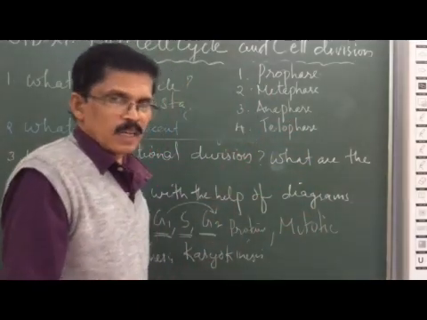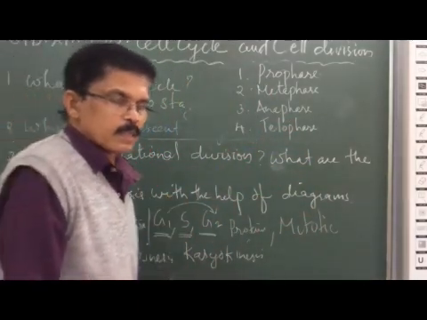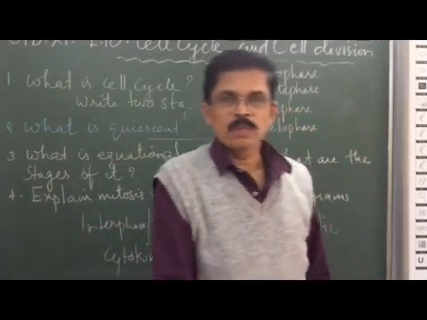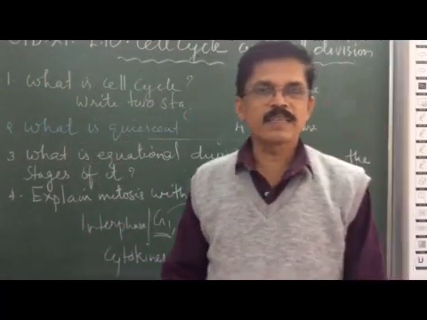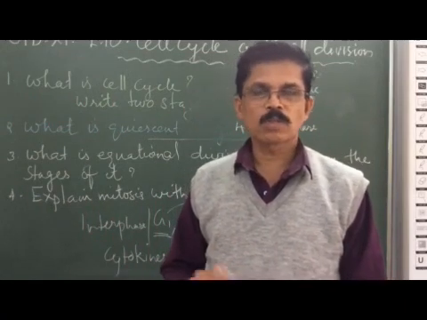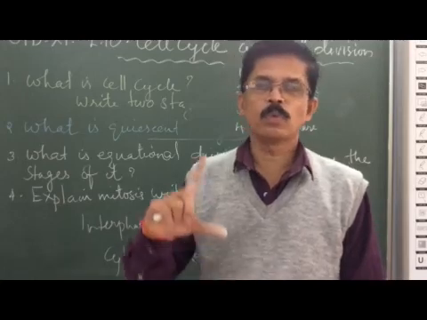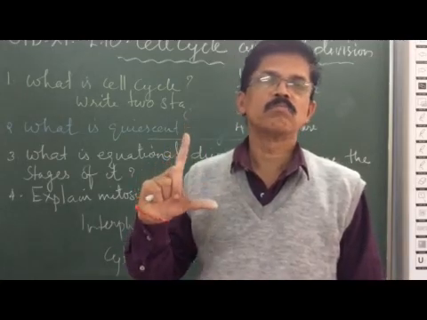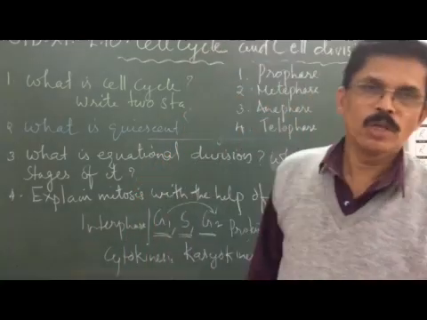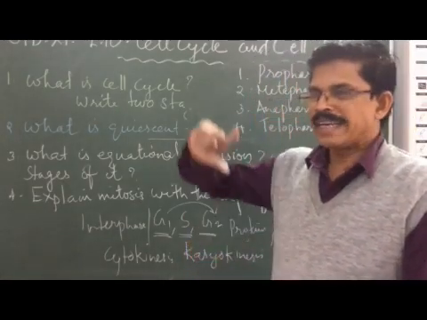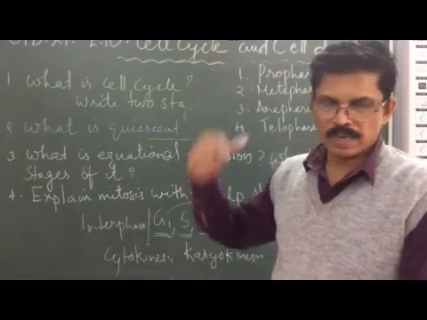Now anaphase is the shortest phase in the cell cycle. In this phase, the chromosomes split at the centromere and start moving towards the poles. And in telophase, you can see the moving chromosomes have reached the two poles of the cell.